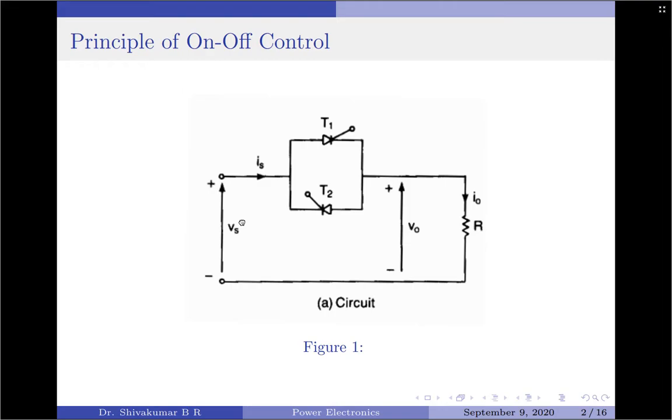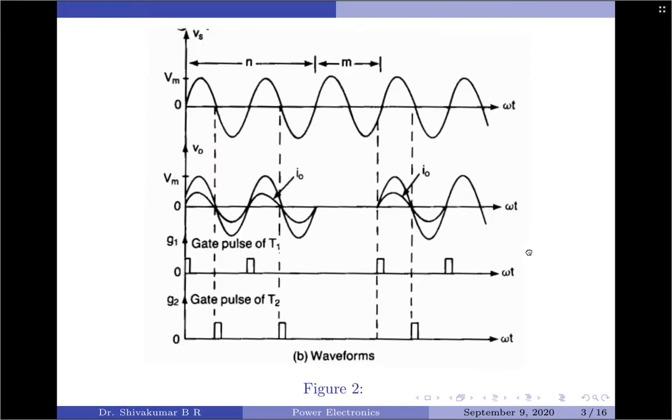Therefore, the thyristor switch made up of T1 and T2 connects the AC supply to the load for a time duration of Tn, and the switch is turned off by inhibiting or removing the gate pulse for a time of T0. Coming back to the waveforms, please look at this. This is Tn and this is T0. The on and off times of the thyristor switch usually consist of an integral number of cycles.